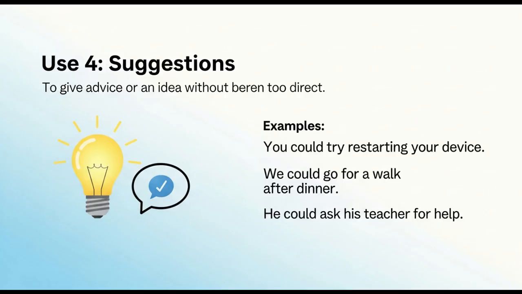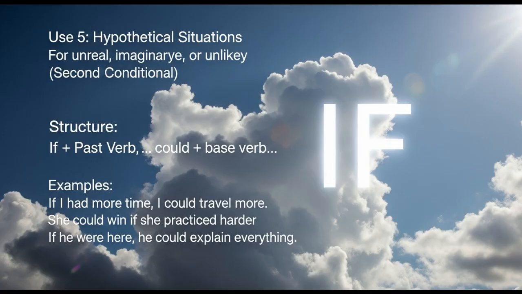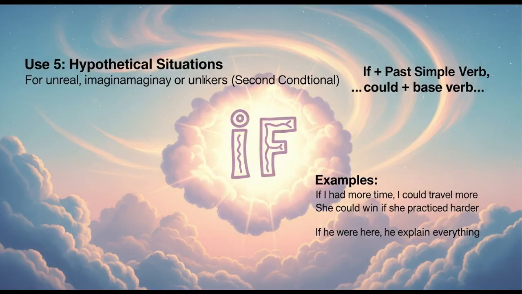Alright, moving on to the next use of could. We use could in hypothetical or unreal situations. We often talk about something unreal, imaginary, or unlikely using could. This is often used with if clauses and second conditional sentences. And the structure is something like this. First, the sentence starts with if, plus a past verb, followed by a comma, and then at the end we use the base verb. This is the structure we use when we make conditional sentences.